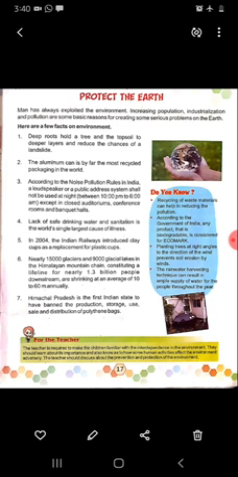Next, Himachal Pradesh is the first Indian state to have banned the production, storage, use, sale and distribution of polythene bags. Polythene bags also affect our environment because they cannot be decomposed. So polythene bags affect our environment.